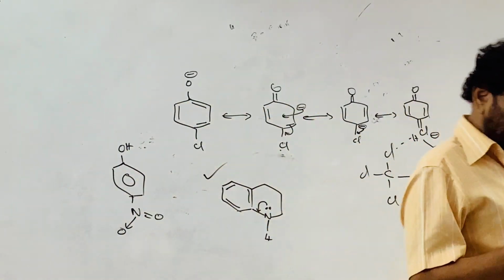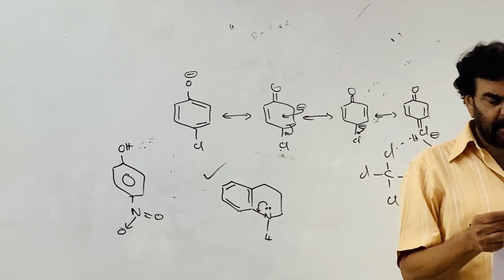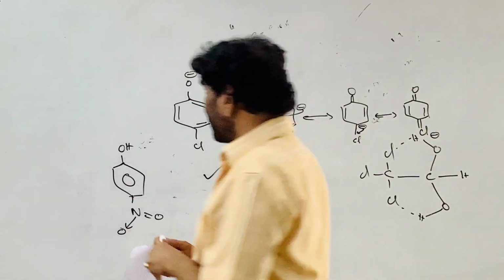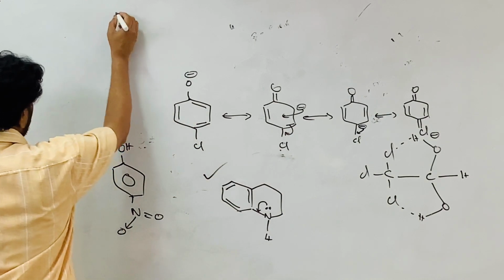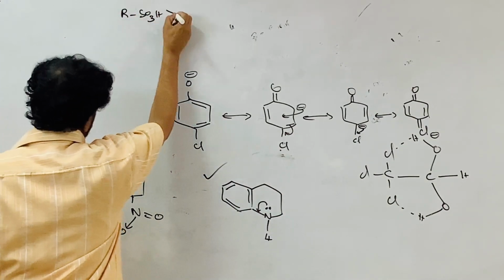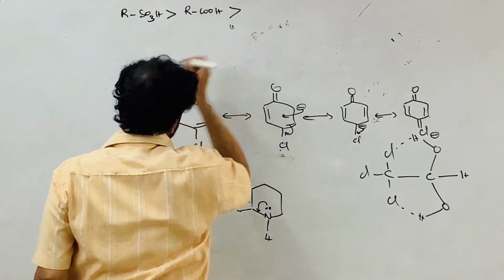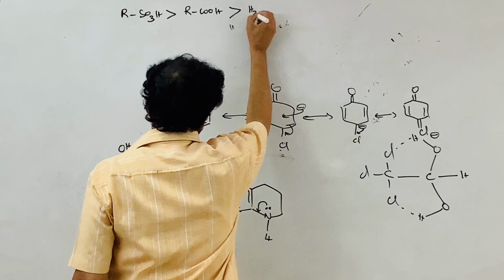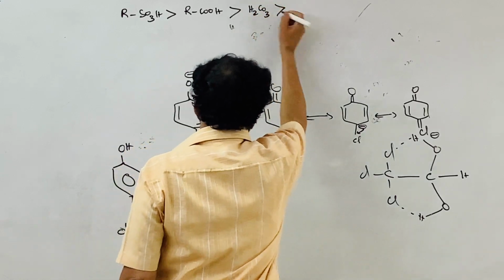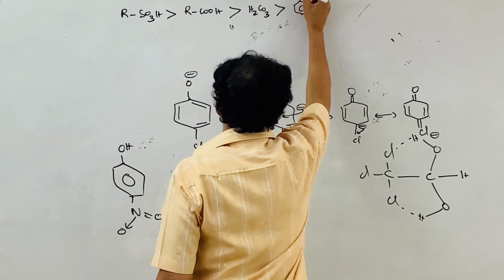33. Which of the following is soluble in sodium bicarbonate? Sodium bicarbonate, I told you, reacts with sulfonic acids RSO3H, then carboxylic acids RCOOH normally, and carbonic acid. Next one is phenol.